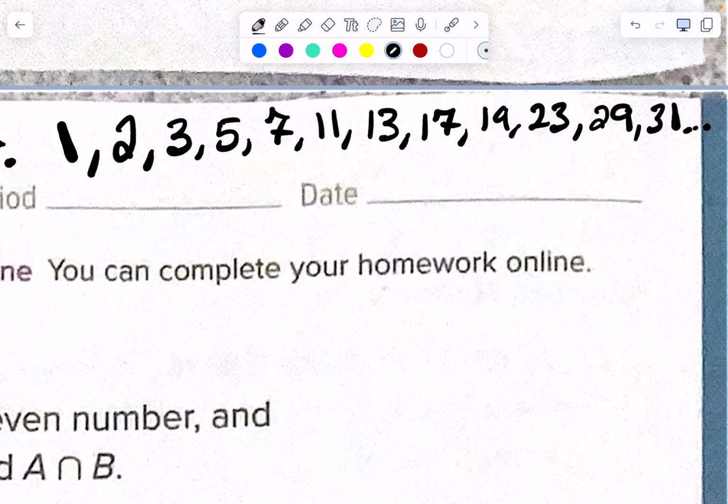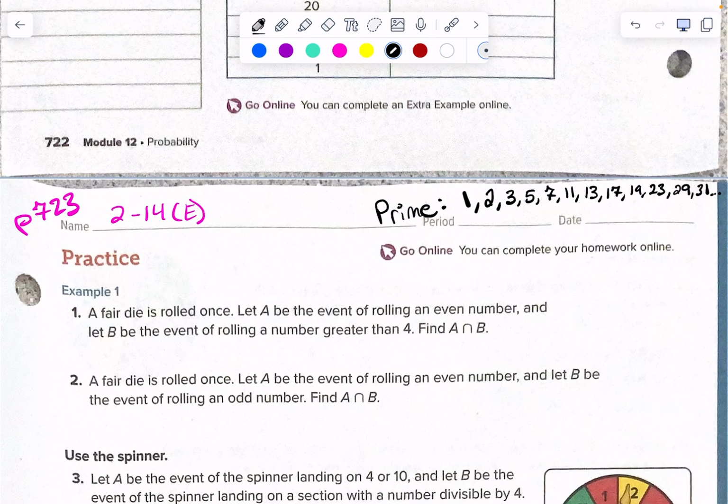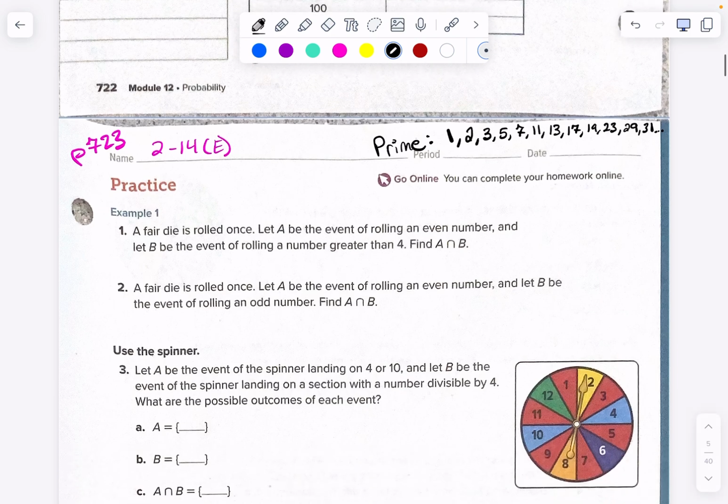That should give you a rough idea. So those are prime numbers because they do ask you a question on those. 1, 2, 3, okay, 4, 5, 6, good? All right, if you have questions, you can ask.